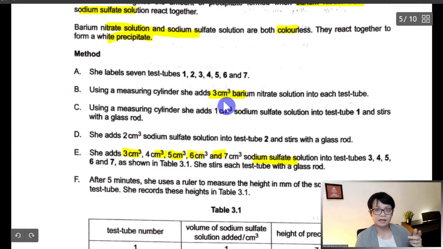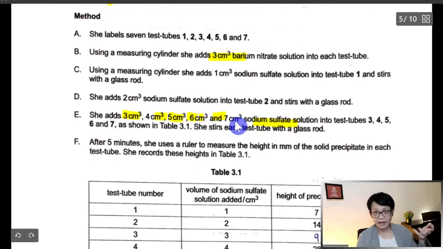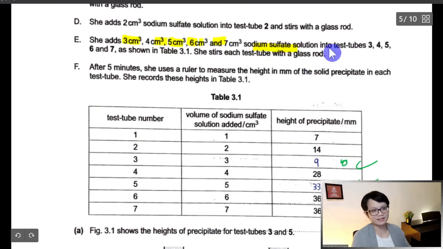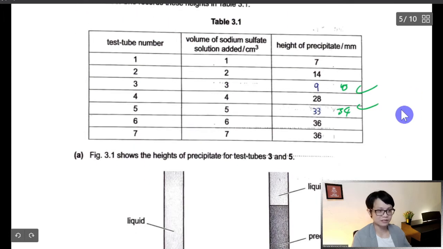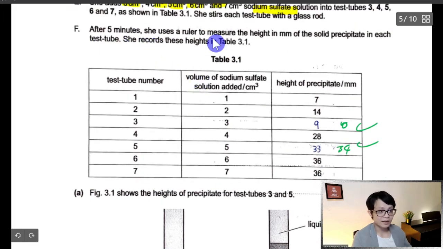You put 3 first, and say you want to make it more accurate. So you put 3 first, then you put 4, then 5, then 6, then 7. So there will be 7 times 7, which is 49 test tubes that you want to do. For example, if you want to make the data more sophisticated, at least you understand this thing. But enough, this is just a Form 5 experiment, IGCSE year 11. So you want to make it simple and doable for students, because they are not going to university yet. They just want something simple that they can finish in maybe 1-2 days. In 5 minutes, you measure the height.